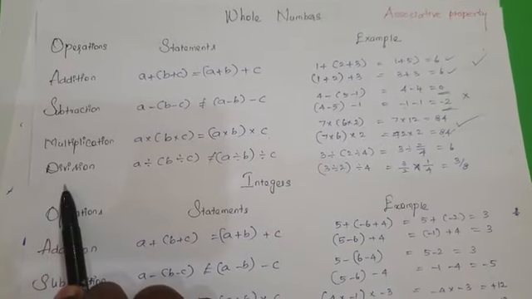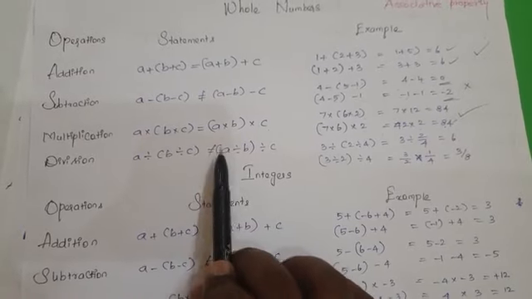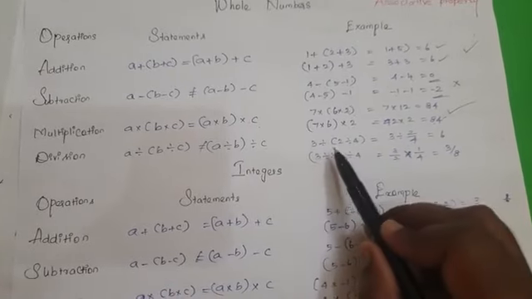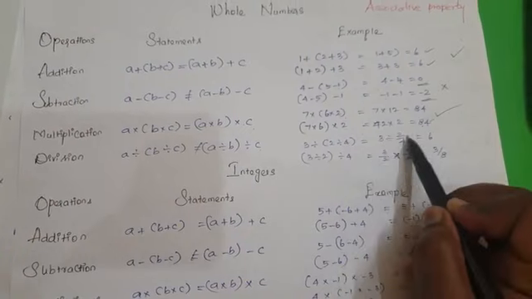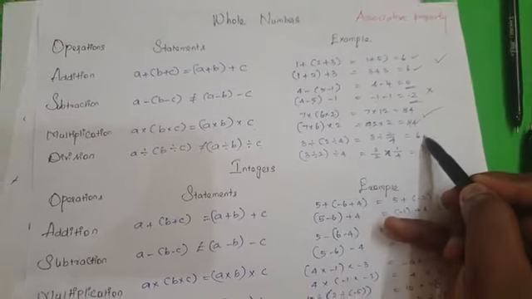When we come to division, as we know, division will not satisfy it. (a ÷ b) ÷ c is not equal to a ÷ (b ÷ c). So when you come to the problem, 3 ÷ 2 ÷ 4, 2 divided by 4 is nothing but, we are writing like this. When you simplify the resultant, we'll get 6.